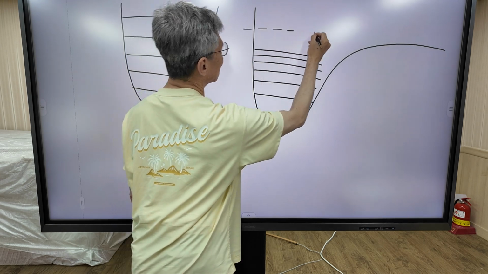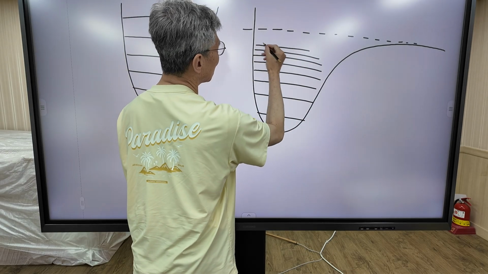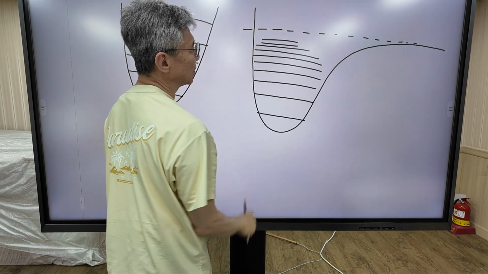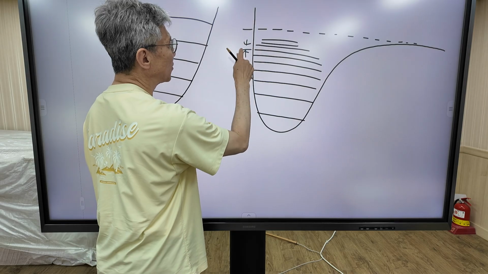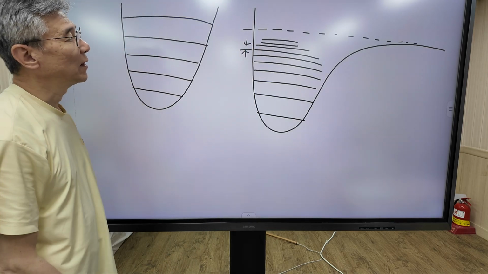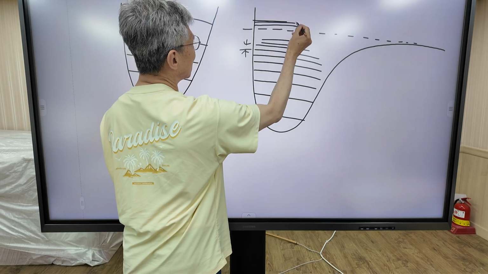This is the dissociation limit. When the energy level approaches the dissociation limit, the vibrational spacing approaches 0. And above the dissociation limit, the energy level is a true continuum.